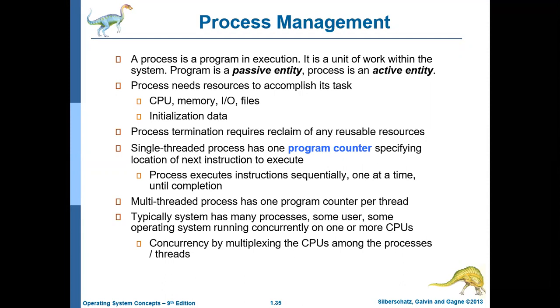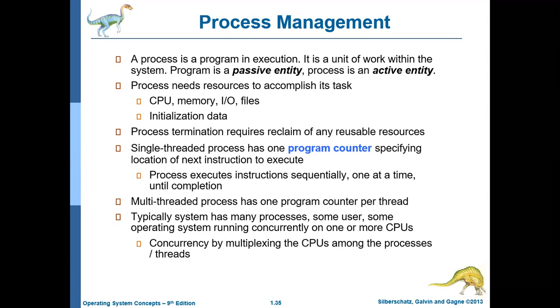A program is a passive entity, whereas a process is an active entity. As long as the file resides on the disk, it is called a program. The moment the file is brought into memory and allocated some resources, from that point onwards it is called a process. So the definition is: a process is a program under execution.